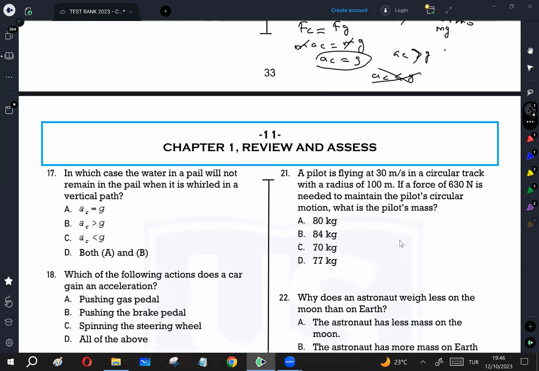Question number 17, in which case will the water in a pail not remain in the pail? Just as we explained, if AC is less than g, it's impossible. So C.